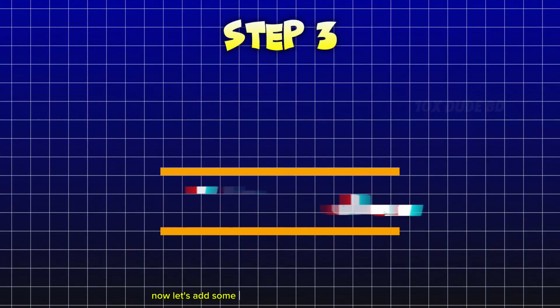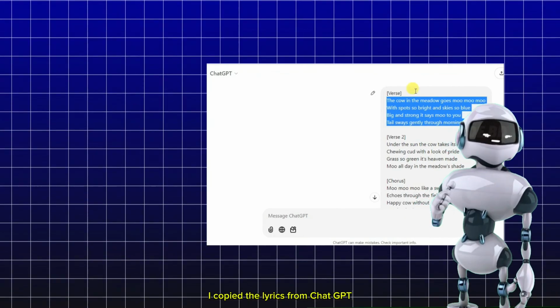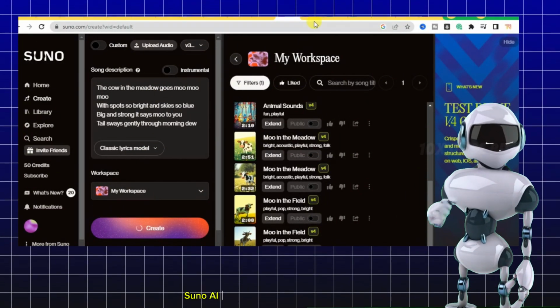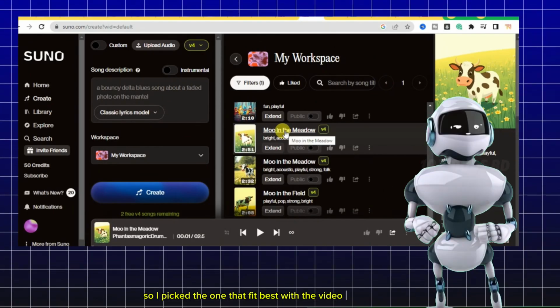Now let's add some music. If you're not a singer or musician, don't worry, Suno AI has you covered. I copied the lyrics from ChatGPT, pasted them into Suno, and chose a cheerful, kid-friendly music style. Suno AI generated 2 versions of the song, so I picked the one that fit best with the video. Here's a preview.